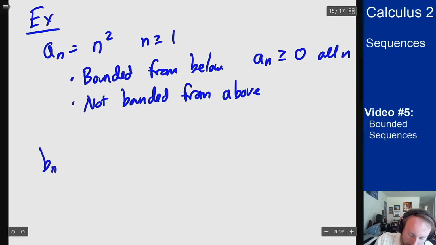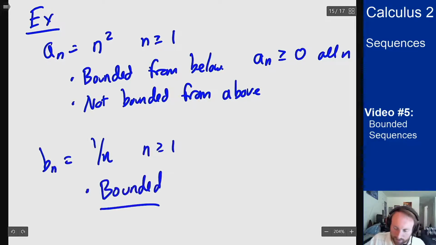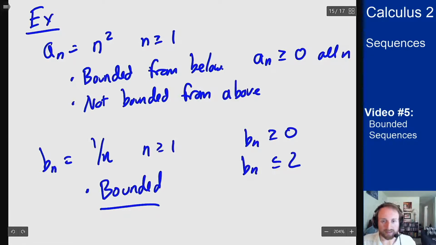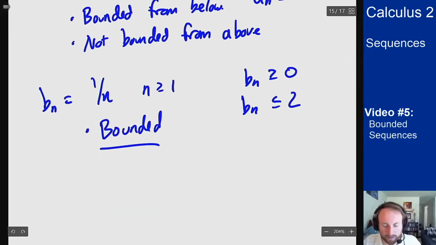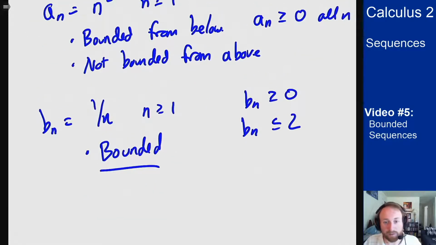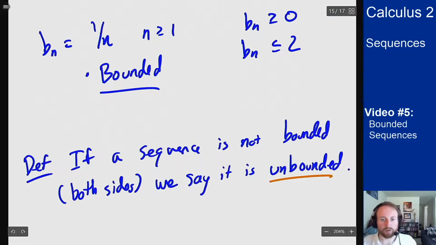Something like b_n is 1 over n for n bigger than 1. This is bounded. Why? Well, b_n is always bigger than 0, and it's always less than 2, because I'm never going to get bigger than 2 because I start at 1 here. Since I have a ceiling and have a floor, that makes this a bounded sequence. As a side comment here, if a sequence is not bounded, as in not both sides, we say it's an unbounded sequence. That's a word you'll see coming up, both in this section and the next section.